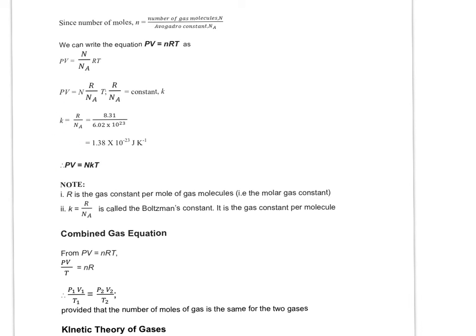So the Boltzmann constant can be obtained by taking 8.31 divided by the Avogadro constant, and you will get this value, which incidentally is also given in your data booklet, so you don't have to memorize this. So when can you use this equation? You can use it in any situation as well, just as how you use PV equals nRT. However, the difference between this equation and PV equals nRT is that this equation is in terms of number of molecules, whereas this equation is in terms of number of moles. So if the question requires you to find number of molecules, you can actually use this straight away to save a little bit of time. But you can still choose to use this to find number of moles first, and then you multiply by Avogadro constant to get the number of molecules.